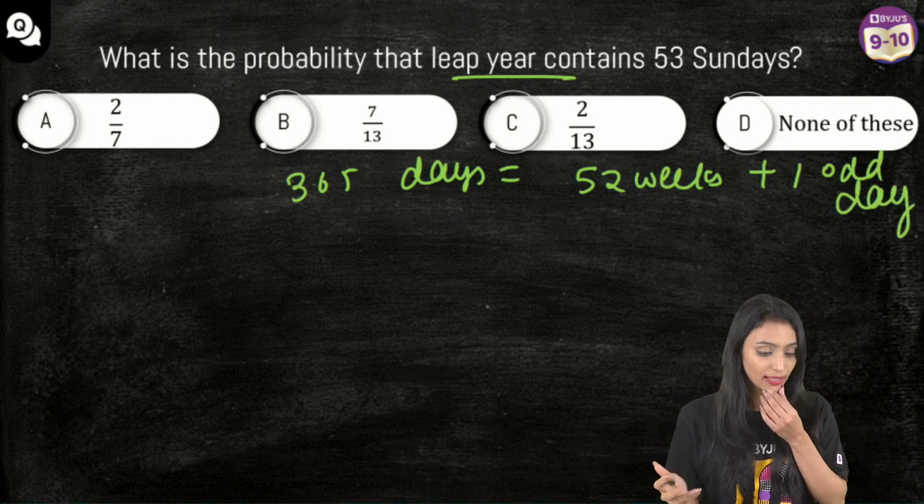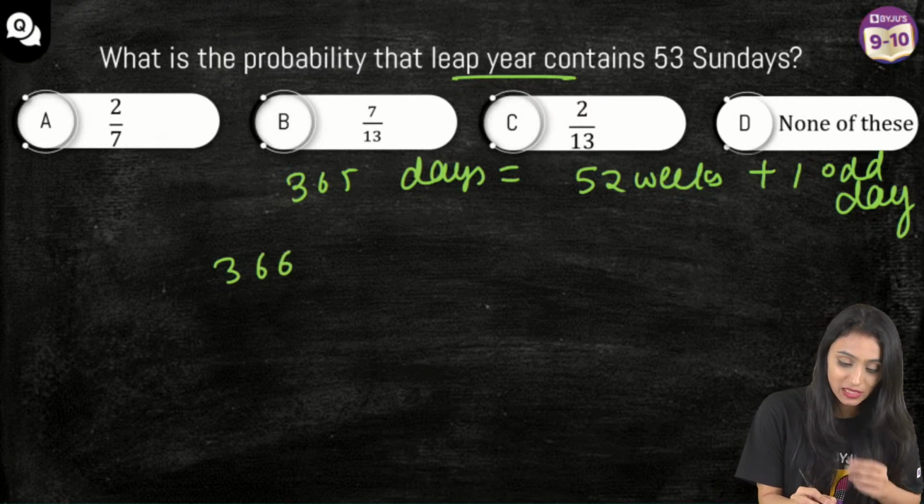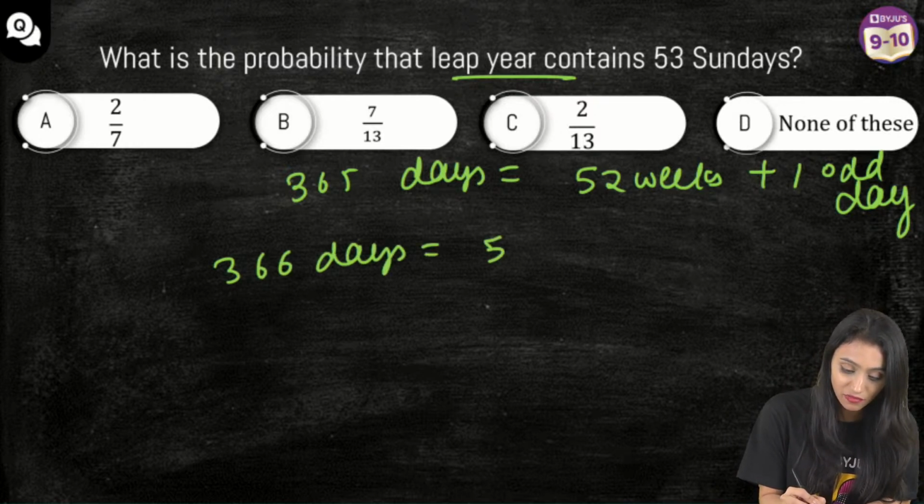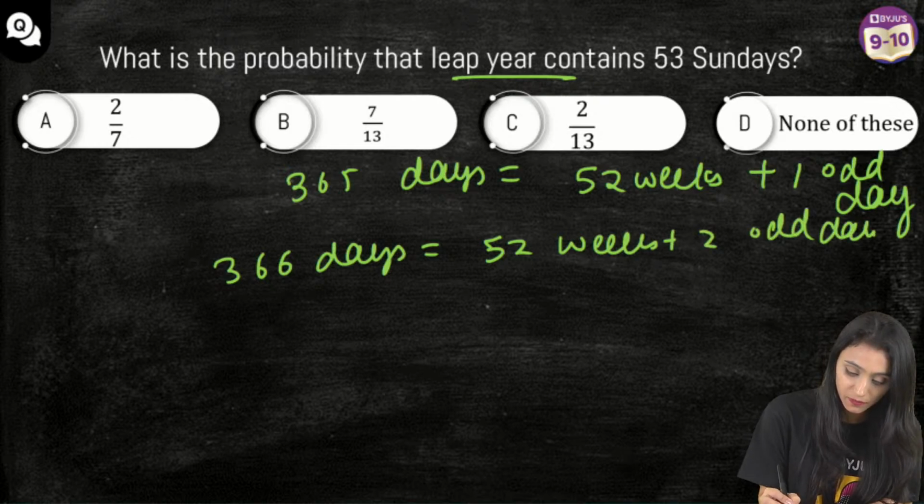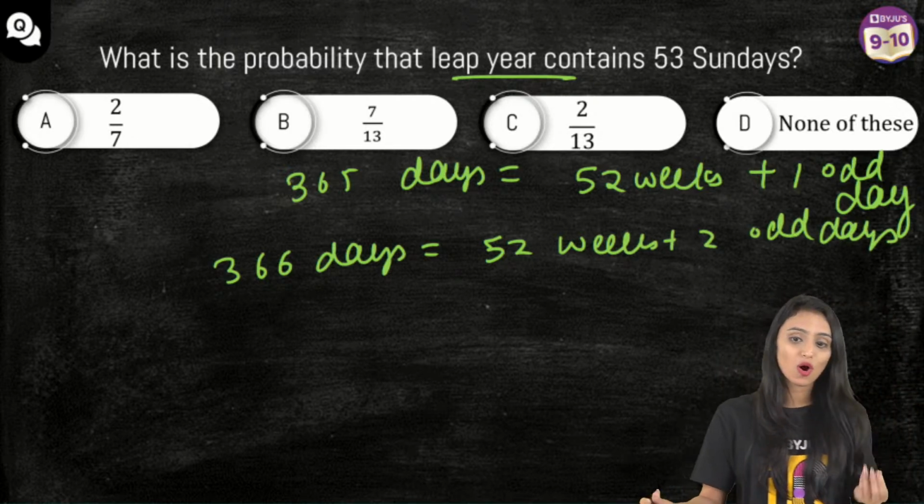Extra day also you can call it. But when we talk about a leap year, 366 days, in that case, there are 52 weeks. There will be 1 day extra, so 2 odd days would be there. Correct. Now, those 2 odd days could be anything.